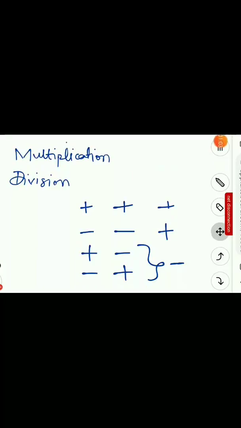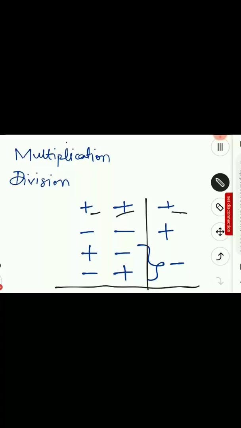Now the next topic here is multiplication and division. Assigning signs in multiplication and division is very easy, easier than addition and subtraction. See, if I have two numbers which are positive, then the sign of the multiplication will be positive.